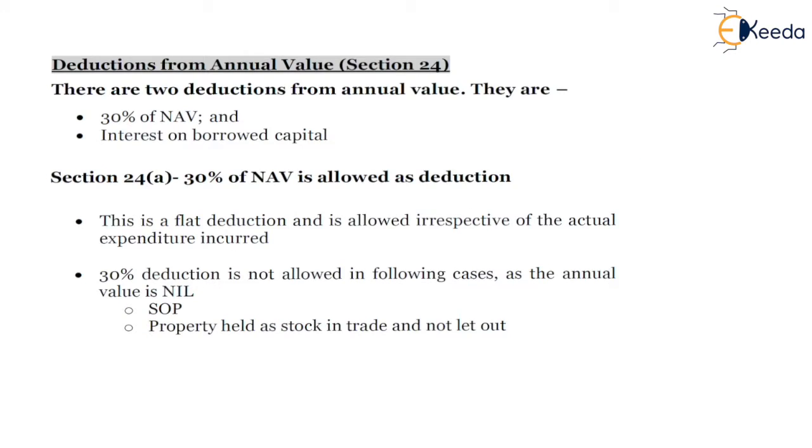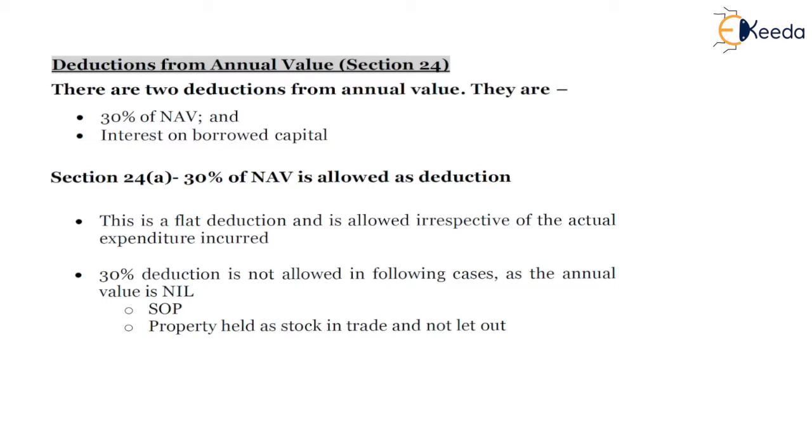Now the next topic is deductions from annual value. Deductions from annual value is defined under section 24. So till now we have studied that we have to calculate the annual value. There is determination of annual value as per section 23. There is chargeability on the house property based on section 22, and now section 24 provides deductions from the annual